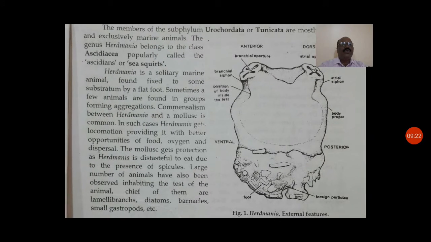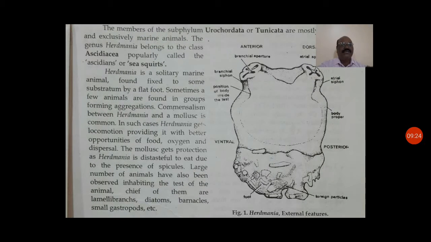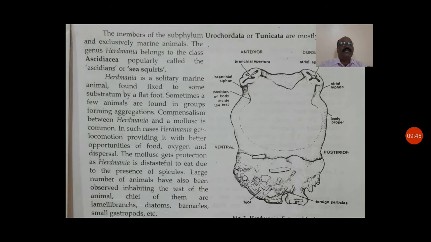When we go further in development, there are the Hemichordata, Cephalochordata, then Amphioxus, then fishes, birds, animals and mammals. In the higher chordates, you can see the locomotory organs and the development of sense organs and all these things. But in these protochordates, you can't see these structures.